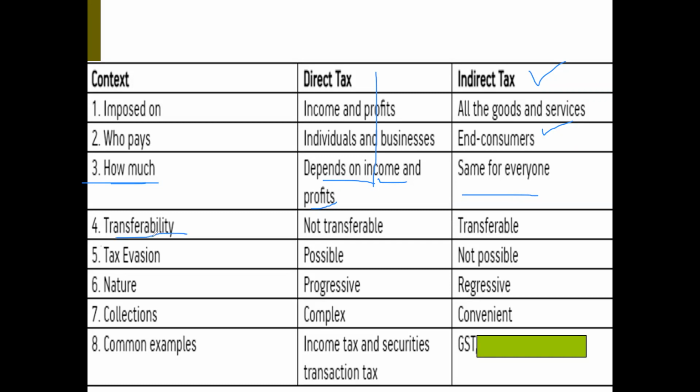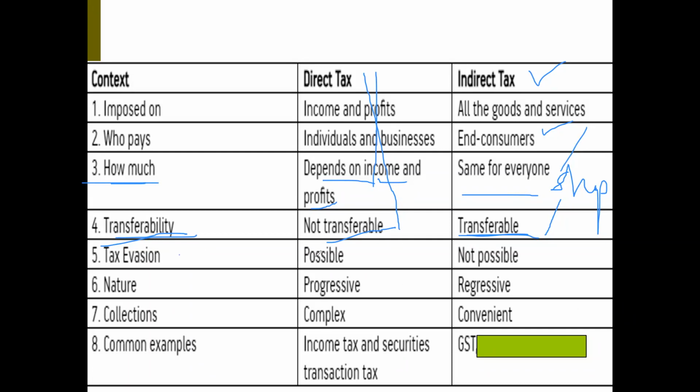Transferability. In case of direct tax, I cannot transfer the burden to any other person. I have to pay. There is no broker, there is no agent. Whereas in case of indirect tax, it is transferable. The burden I will transfer to the shopkeeper. On behalf of me, the shopkeeper is the broker. He will pay to the government. So I am transferring the burden of payment. I will not go to the government. The burden of payment is transferable in case of indirect tax.